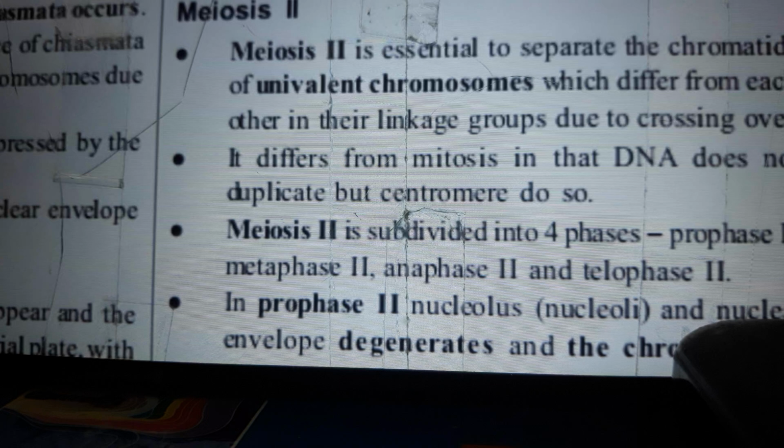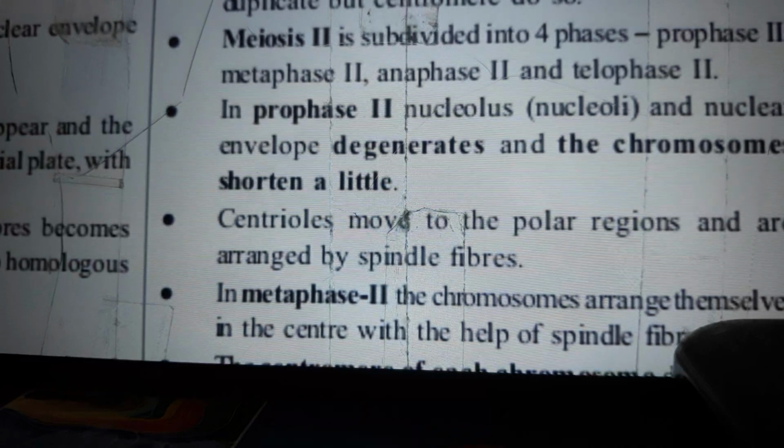Meiosis II is essential to separate the chromatids of univalent chromosomes, which differ from each other in their linkage groups due to crossing over. It differs from mitosis in that DNA does not duplicate, but centromeres do. Meiosis II is subdivided into four phases: prophase II, metaphase II, anaphase II, and telophase II.